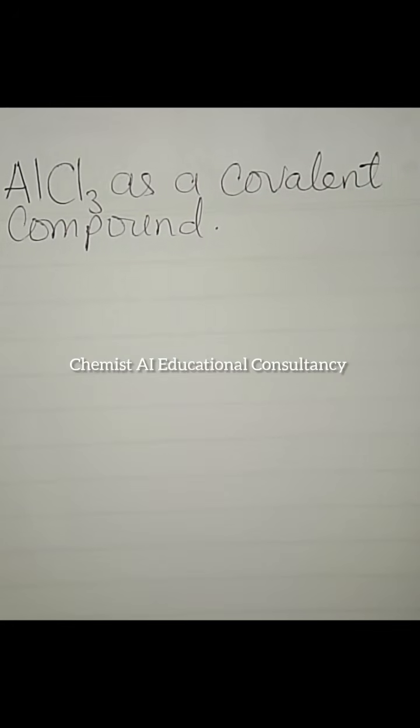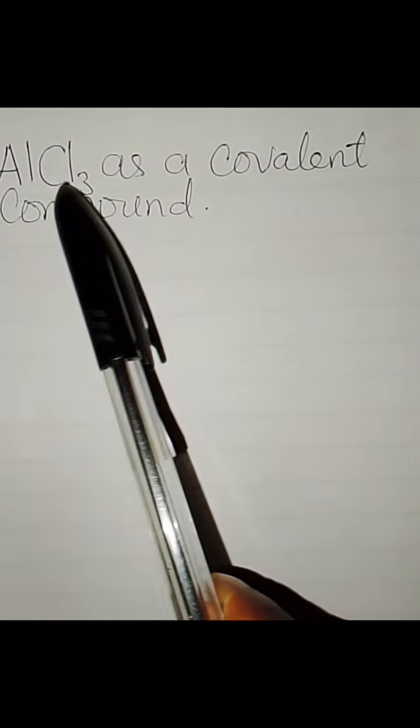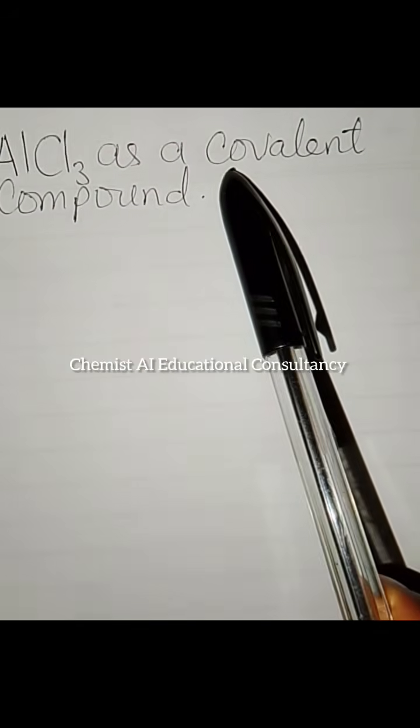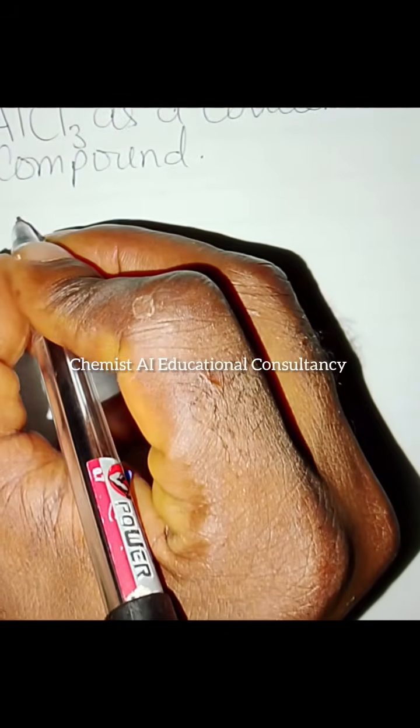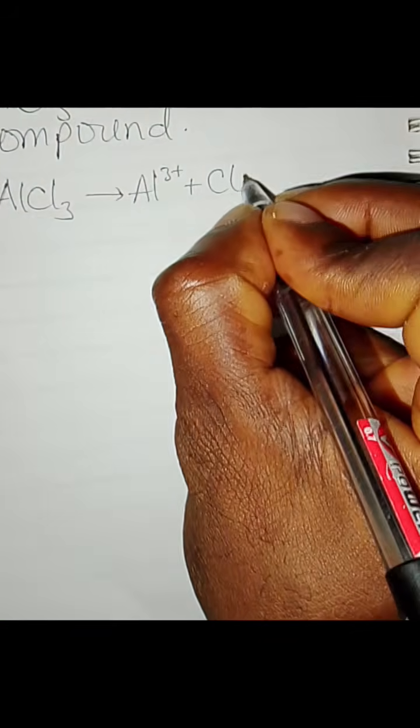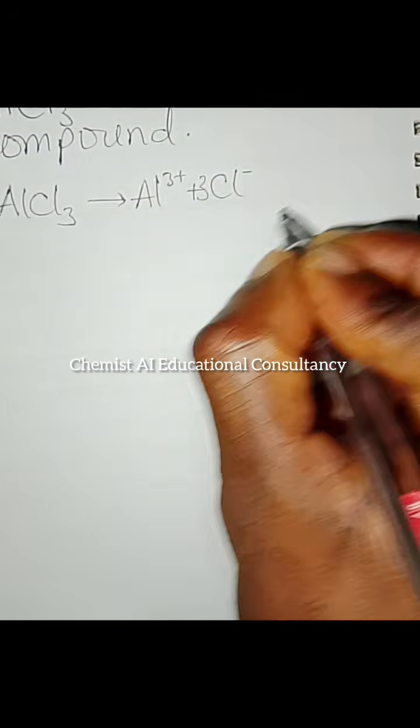At what point did you notice that aluminium trichloride is not ionic? Aluminium trichloride is actually a covalent compound because it cannot dissociate to release aluminium ion. So the equation AlCl3 yielding aluminium ion and chloride ion is not true. It has no practical reality.